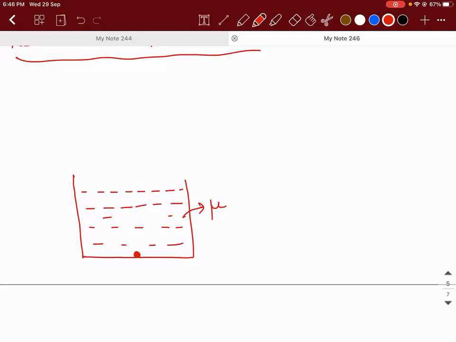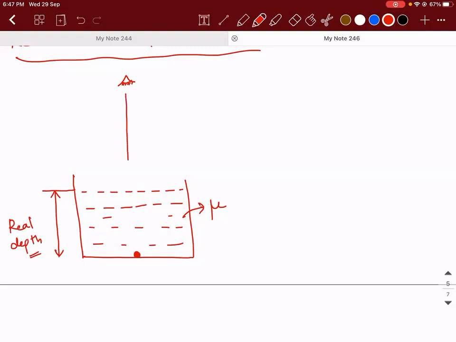We don't know what liquid it is. Its refractive index is mu. And outside medium is air medium for time being. I hope you're able to understand till this point. Now tell me, if you place your eye here, I want you to locate where this object will tend to appear. Okay, but before that, if I take the topmost point as the reference, from the topmost point to the bottom, I call it as real depth.